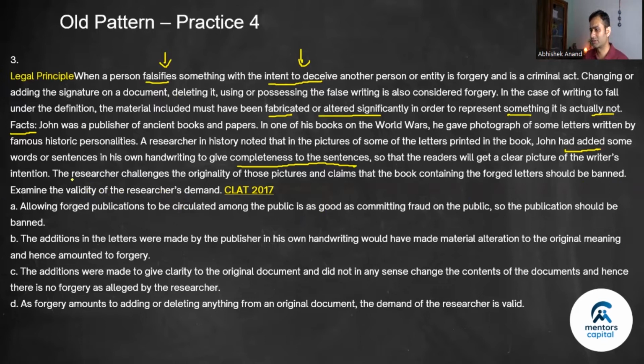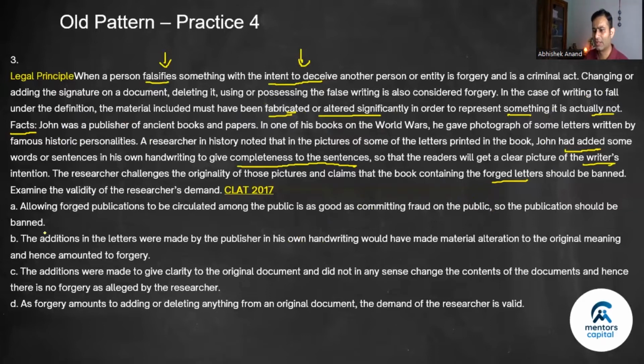The researcher challenges the originality of those pictures and claims that the book containing the forged letters should be banned. Now, it's not a forged letter because it does not come under the definition. Definition of the forged letter is fabricated or altered significantly. He hasn't fabricated it first. There are no false messages there, and neither has he altered it significantly to change the meaning. He's actually doing it to get the clearer meaning of what the author wanted it to be. Okay, author or who was it, writers, yes. So he has not fabricated. Basically it is not forgery.